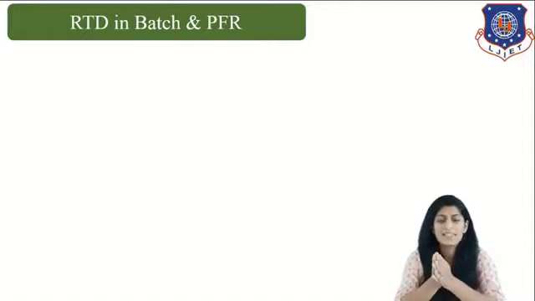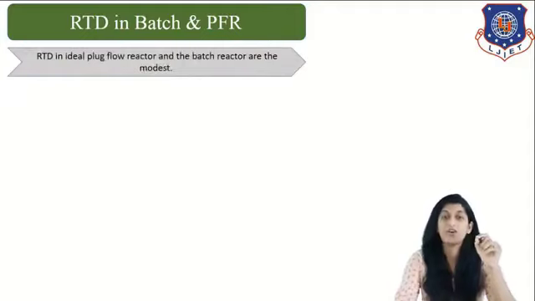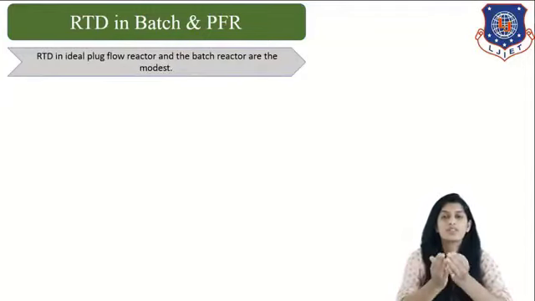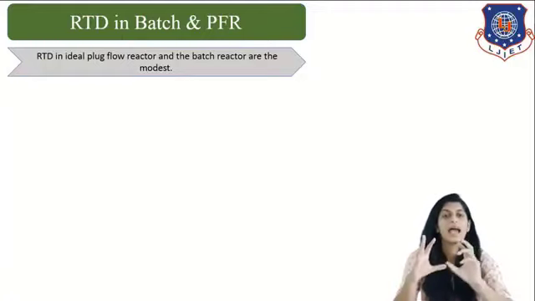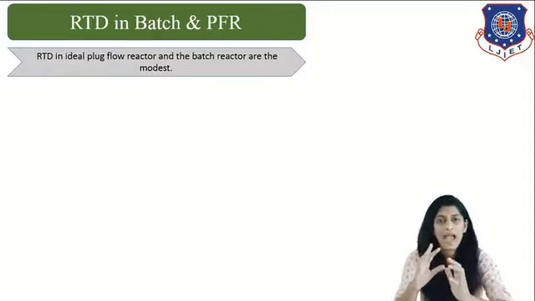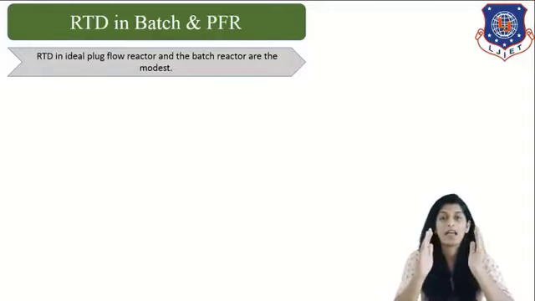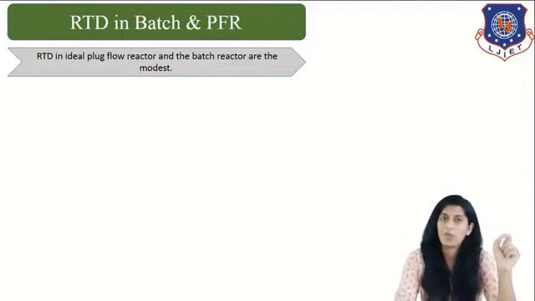So what is a batch reactor? A batch reactor is a reactor in which we feed the reactant at a given time, and then we close the reactor and allow it to get proper stirring and get the product converted. We allow our reactant the desired amount of residence time so that it can be converted into the desired product. In case of a PFR, what happens?